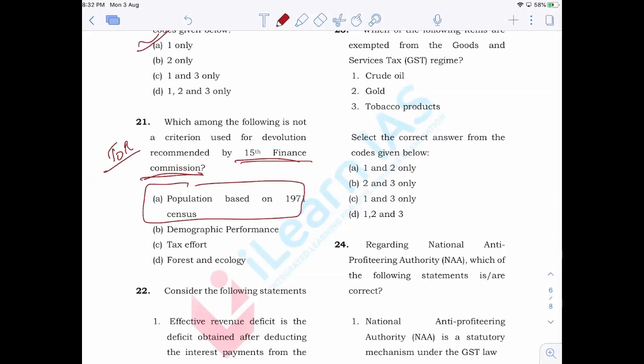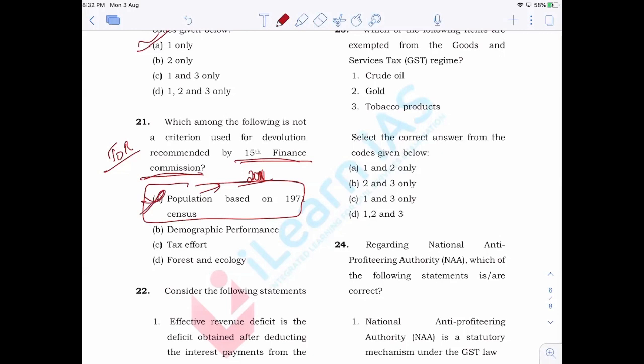Many of the South Indian states, especially those which controlled their population as part of our population policy, were of the opinion that the 15th Finance Commission has said population will be a component, and the population number will be based on the 2011 census instead of the 1971 census. As a result, all those states who have been successful in reducing population, their devolution will get affected. And all those states who did not carry forward the population policy successfully or efficiently are going to gain from this particular setup. So, as a result, you have to say that this is wrong.